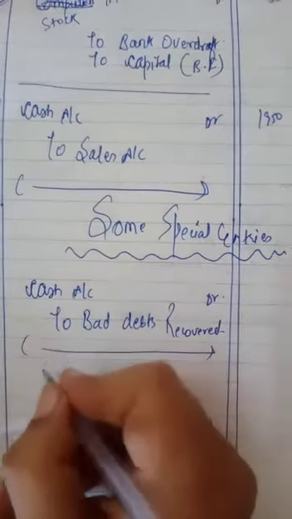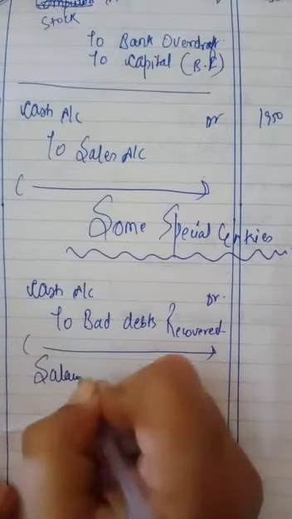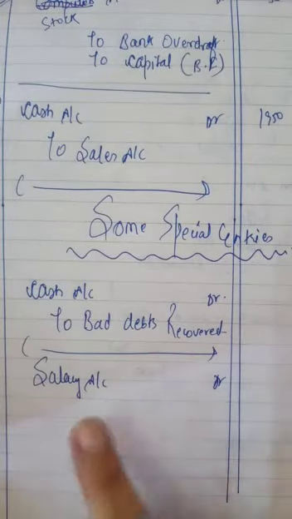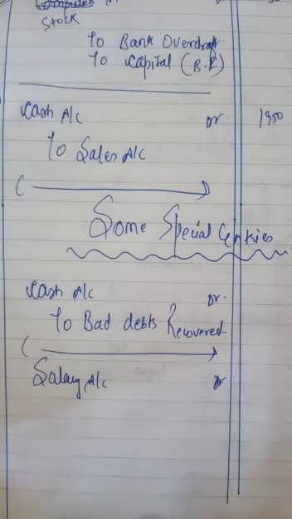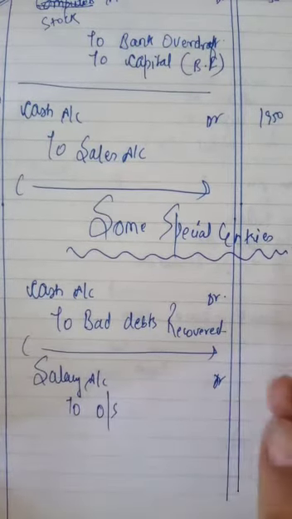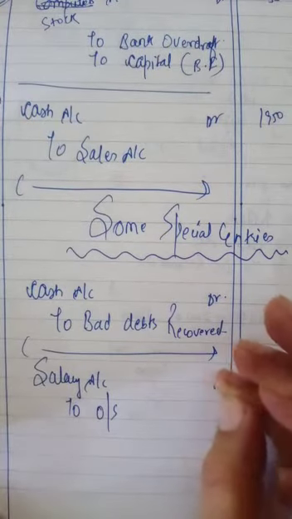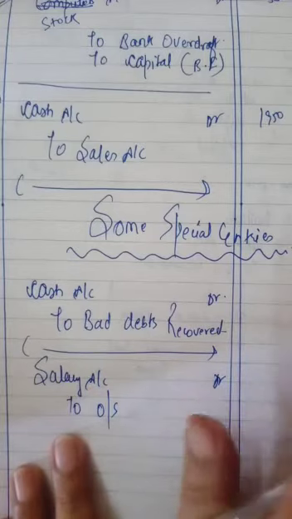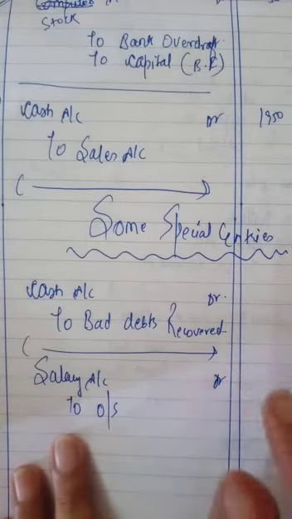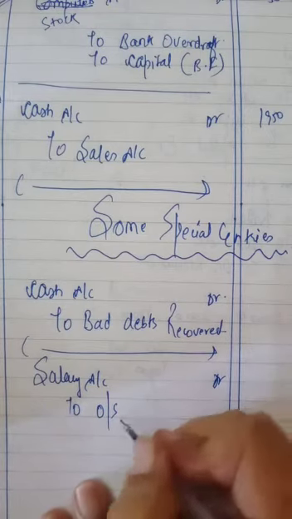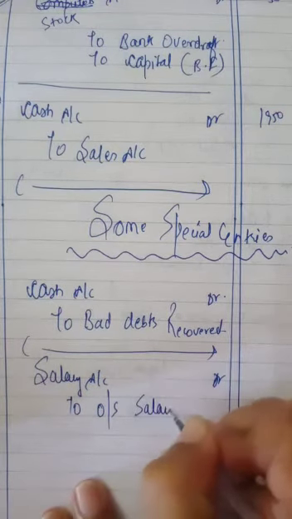So if salary is outstanding, salary will be debited because it is an expense and we have incurred this expense but we have not paid for it. There is a difference between incurring the expense and paying the expense. We have incurred the expense, salary is our expense, we have to debit it, but we have not paid cash for it. So it will be transferred to outstanding salaries account.